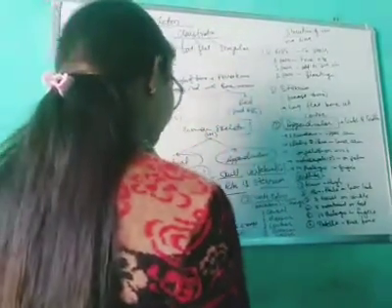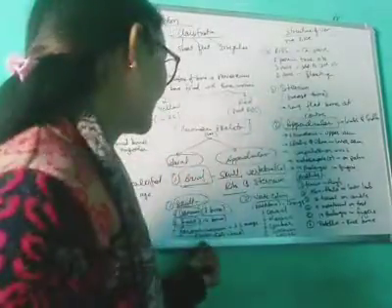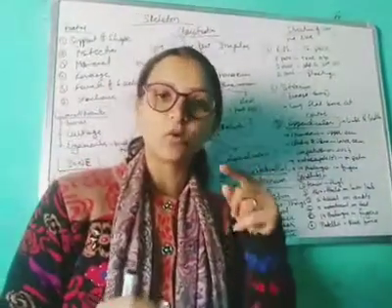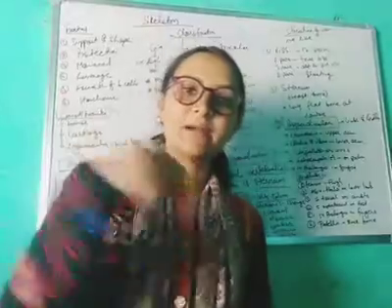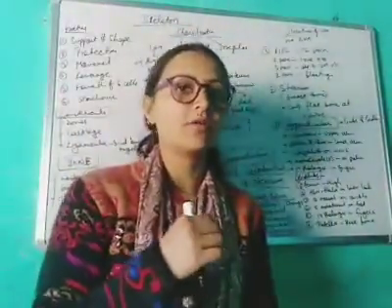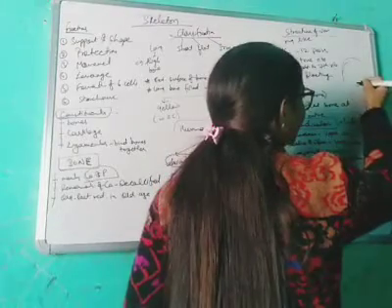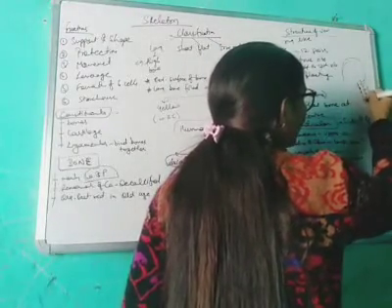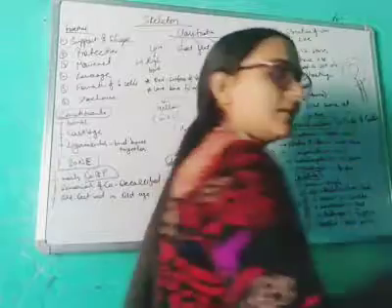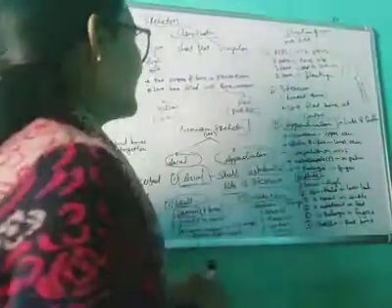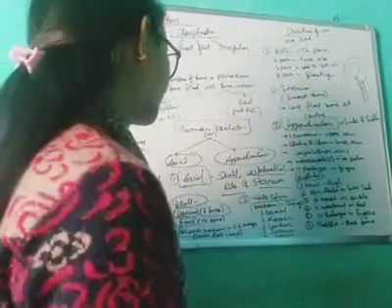And there is the foramen magnum. There is a hole at the back called the foramen magnum, from which the spinal cord emerges. If this is your head, then here is the foramen magnum, and from here the spinal cord emerges. Okay, this is the skull.